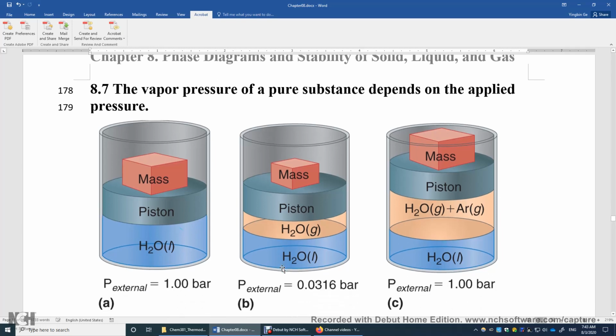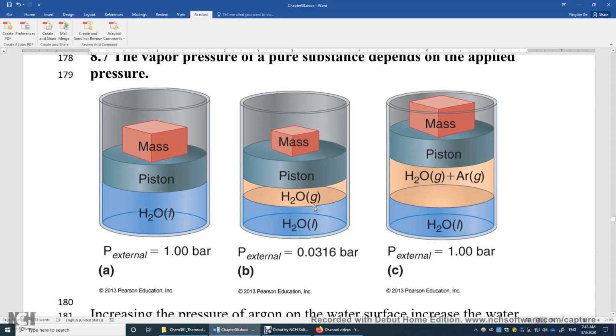Now let's look at the math. Let's say we're looking at this picture. If we have an external pressure of 1 bar at room temperature, water exists in the liquid phase. At 1 bar pressure and room temperature, the liquid is most stable. If we reduce the external pressure to 0.0316 bars at room temperature, the chemical potentials of gas and liquid are the same. So you have liquid water, and you have 0.0316 bars of water vapor inside.